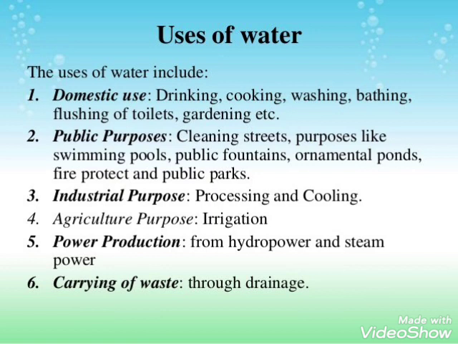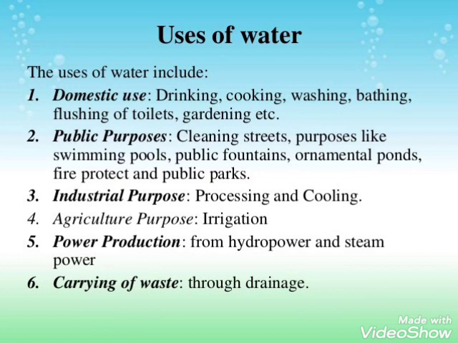Next, one of the most important uses, is the agriculture purpose. Water is an essential requirement for the growth and development of plants, which helps in the growth of crops, and by which we are able to get food. And irrigation is an important part of the agriculture process, by which we are able to grow the crops and we are getting food on our plates with the help of these.